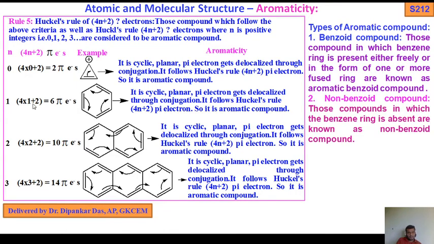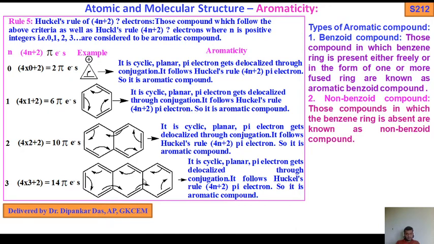Now n equals 1, that is 4 into 1 plus 2, 6 pi electrons. In case of benzene, it is cyclic, planar, all sp2 hybridized. Pi electrons get delocalized through conjugation. It follows Huckel's rule of 4n plus 2 pi electrons, so it is an aromatic compound. Now taking naphthalene, n equals 2, 4 into 2 plus 2, 10 pi electron system. It is also cyclic, planar, all sp2 hybridized carbon. Pi electrons get delocalized through conjugation. It follows Huckel's rule, so it is an aromatic compound.